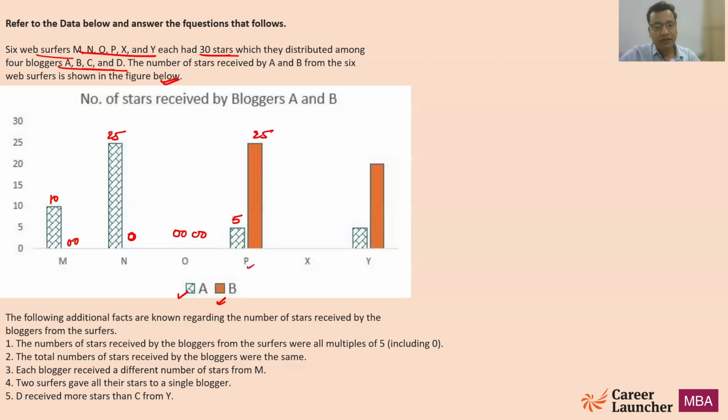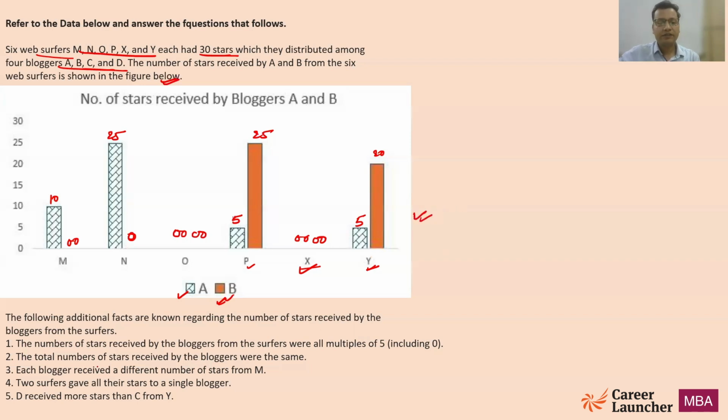Similarly, no stars were given to A and B by X. And lastly, there are 5 stars given by Y to A, and 20 stars given to B by Y. So this is the total interpretation out of the given bar graph that we have.